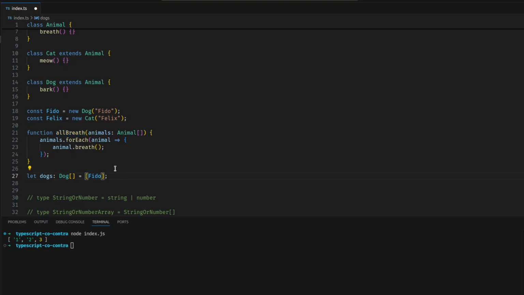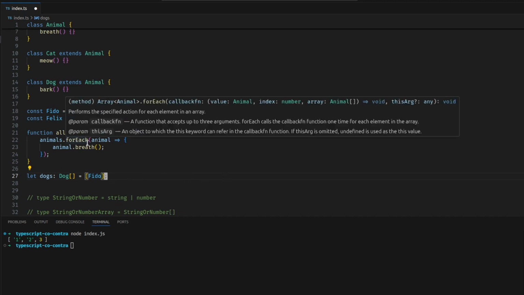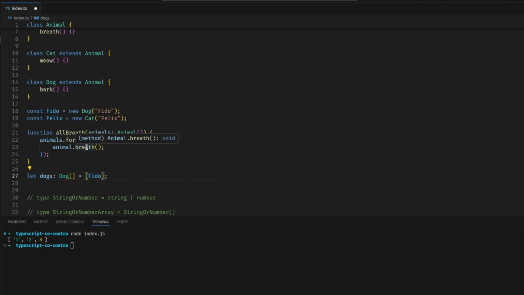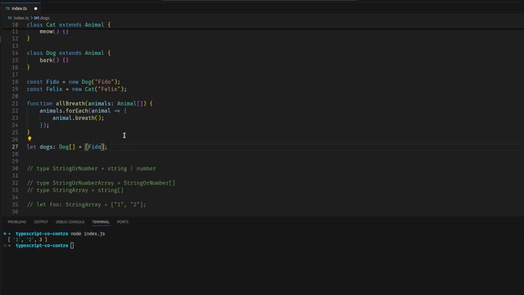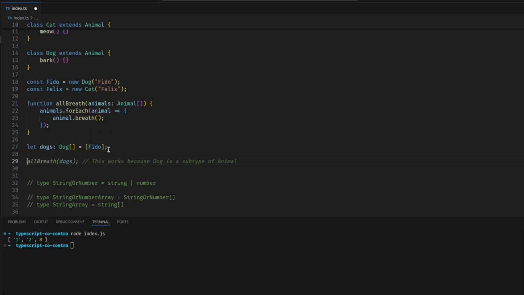Great. Now, can we call allBreathe and pass in this dog array? Well, let's think about this for a second. We're going to loop through all the animals. Fido's the only one in there, but theoretically we could have as many dogs as we want. We're going to loop through that, and we're going to call breathe on each one. Well, is breathe going to be on every dog? Yes, it is. Because since every dog's an animal, all dogs are going to have that breathe method, which means, are we allowed to do this?